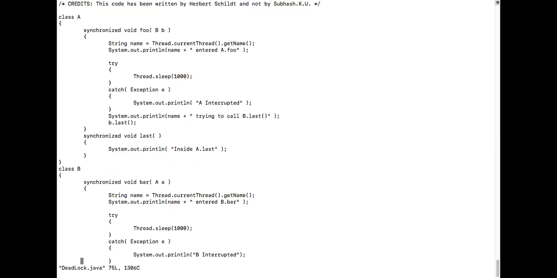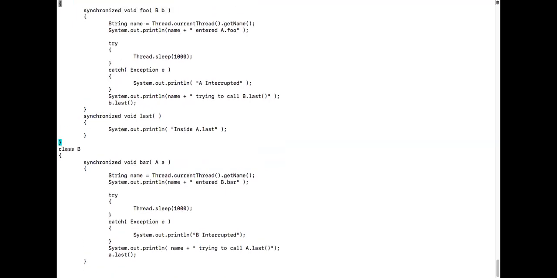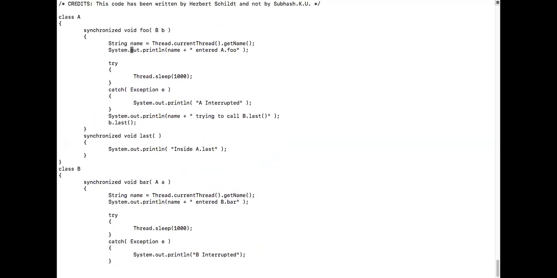Okay, so what happens here is that it will say, yeah, it is here. It says whoever it is trying to call a dot last. When you try to call a dot last, we are stuck here. We are trying to call a dot last, but we are unable to call because this object has gone into this synchronized mode. This object has been locked by this call over here.